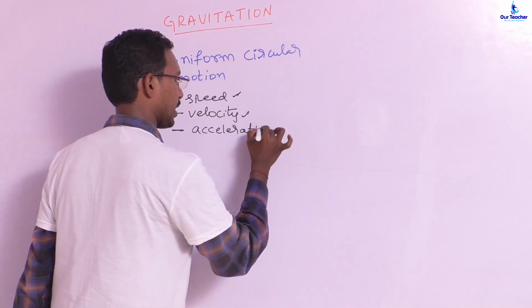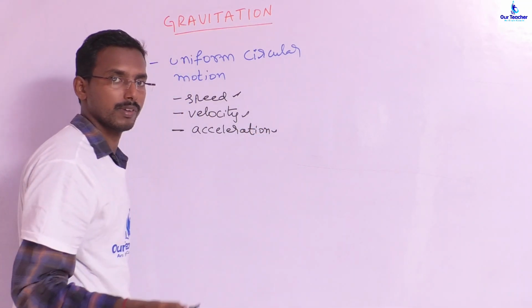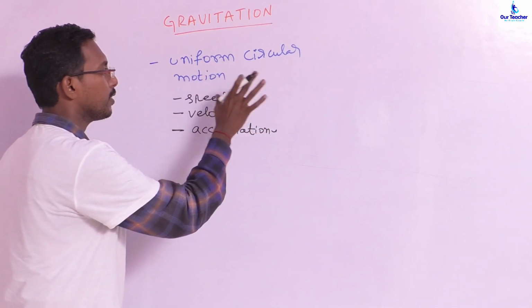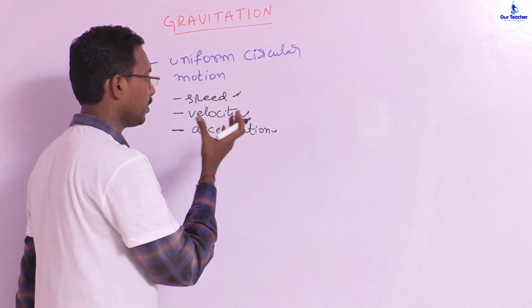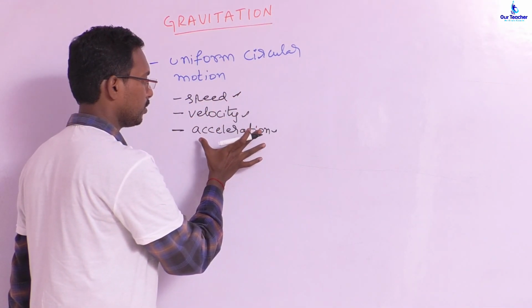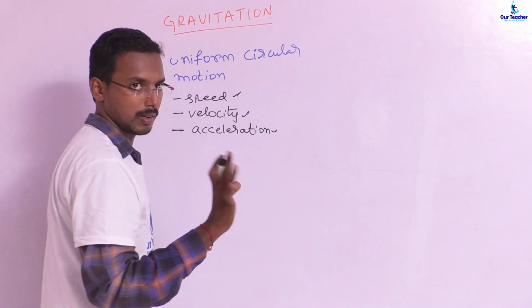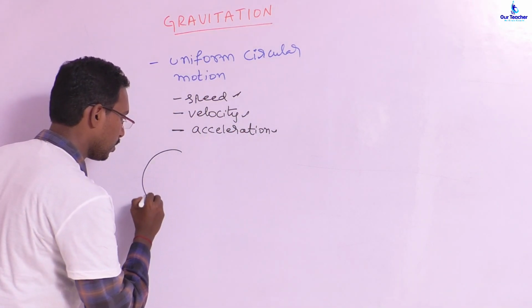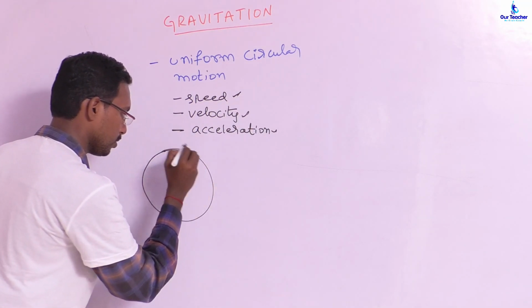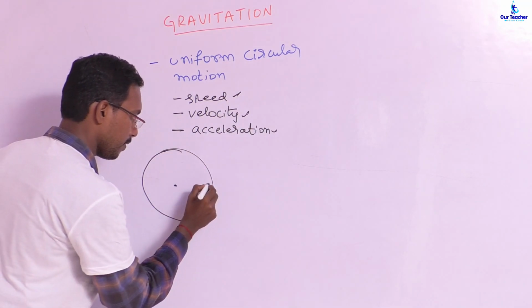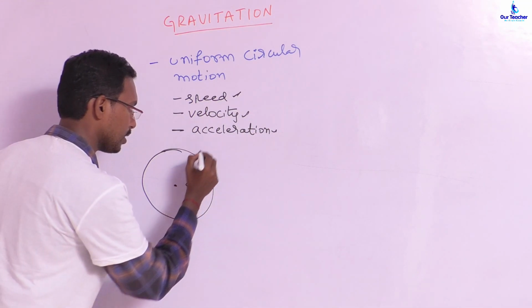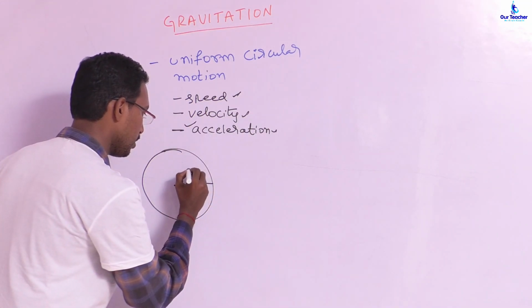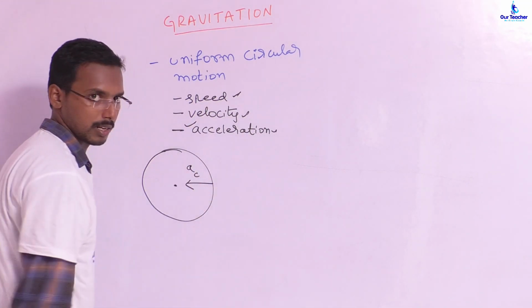Simply, acceleration is nothing but the rate of change of velocity. Okay. So even though the speed is maintained as constant, we will know why acceleration is developed in a uniform circular motion. So this is the uniform circular motion, horizontal circular motion actually. In this circle we will deal with the acceleration, which is nothing but centripetal acceleration, and we